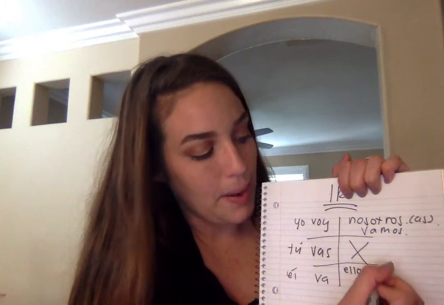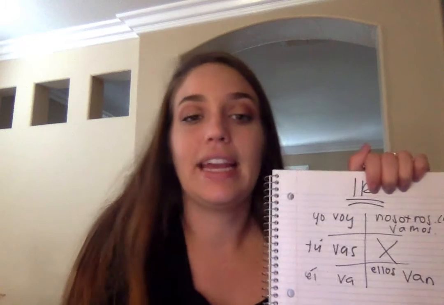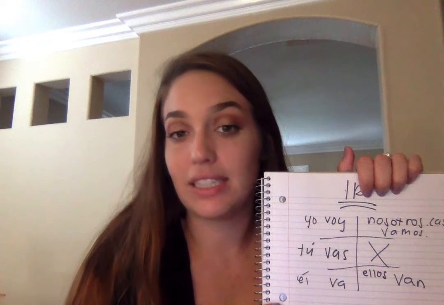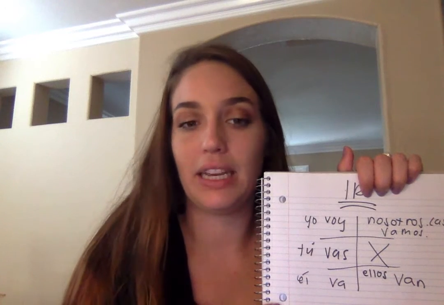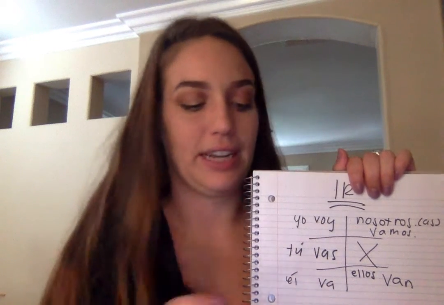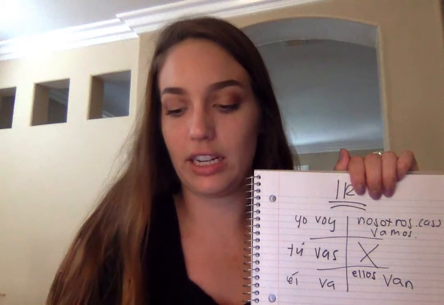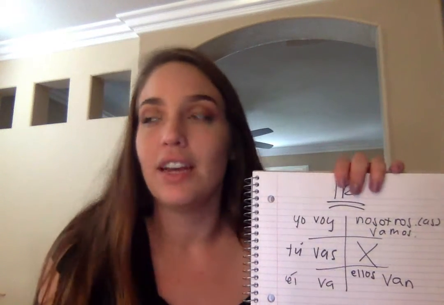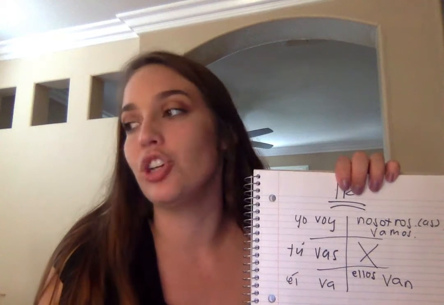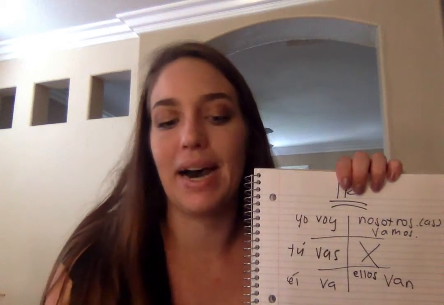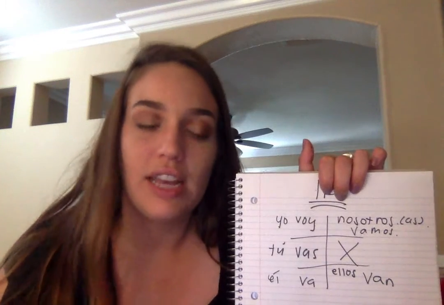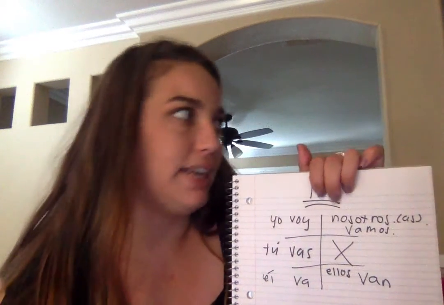So ellos van, V-A-N, pronounced like a van, but because it's Spanish, the V is pronounced as a B. So all over again to pronounce them, make sure you correct yourself and you pronounce a B. I don't want to hear any V. We want to hear B. Yo voy, tú vas. Él va, nosotros vamos, y también ellos van.